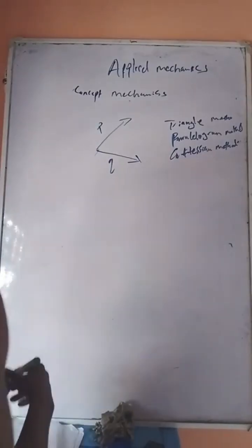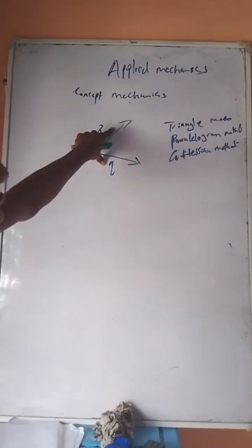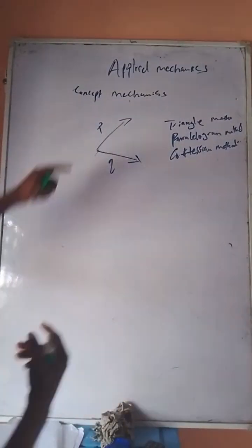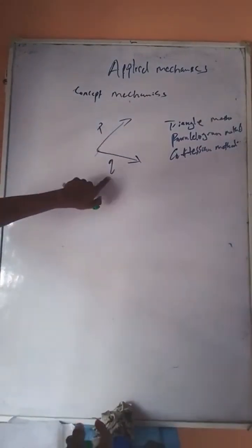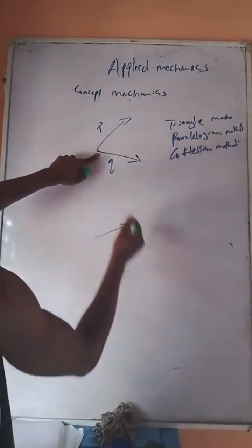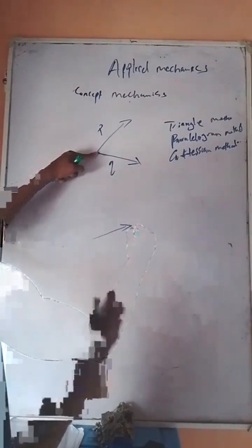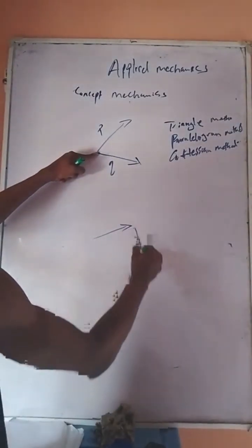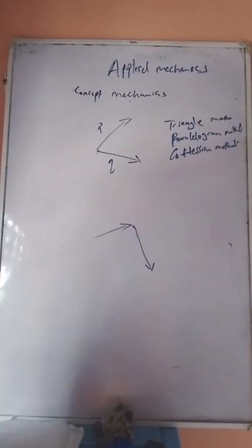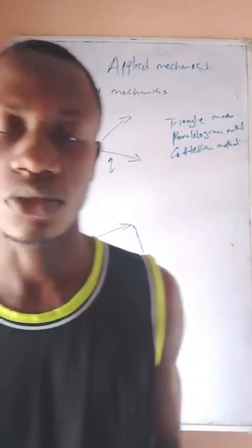This is the rule. The triangle method or triangle rule states that if I want to produce this vector in a triangular form, if I assume this to be the first vector and this is the second vector, then I'll have this first. Now the second vector, the tail, because this is the tail, this is the head, the tail of the second vector will coincide with the head of the first and go down accordingly. You see that this is how it's almost forming a triangle. Alright? So now how would the resultant be? Good. I didn't want to tell you what the resultant is until we see it.